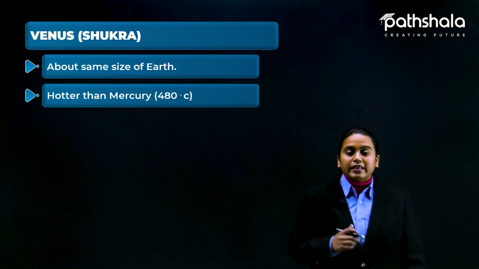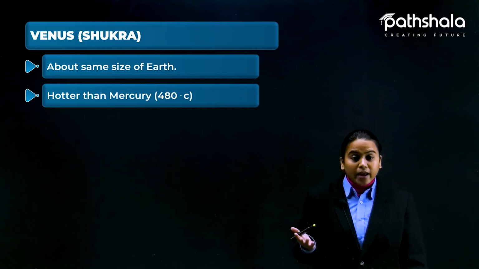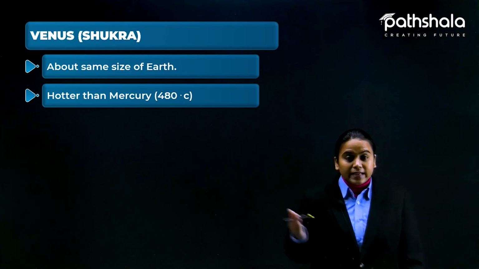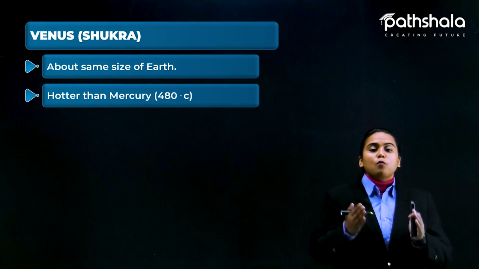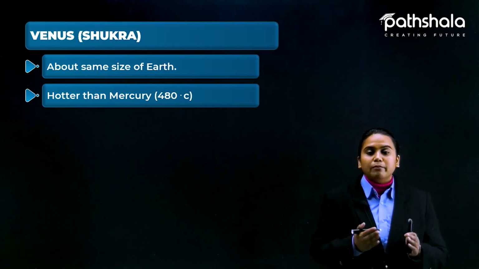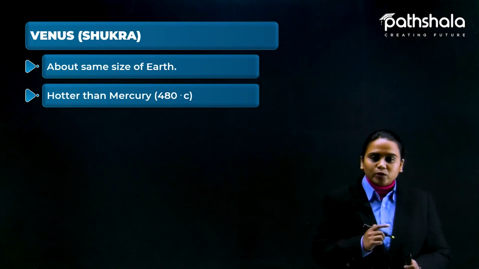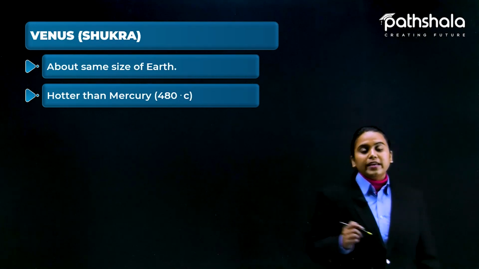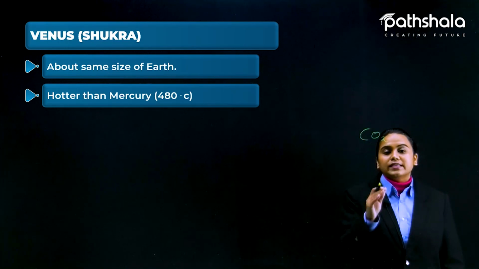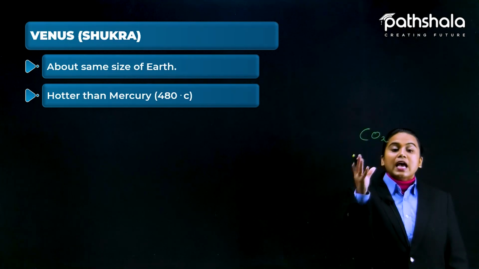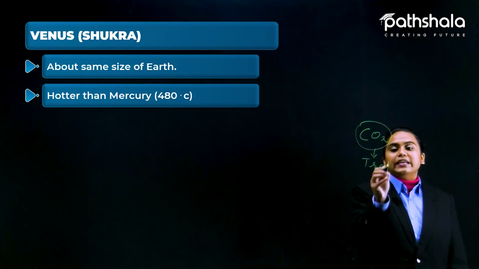Okay, so here Venus is actually hotter than Mercury. Why? Mercury is the nearest to the sun, so how can Venus be hotter than Mercury? Yes, because it has an atmosphere. On Venus we have lots of carbon dioxide gas present in the atmosphere, and it is the nature of carbon dioxide that it can trap heat.